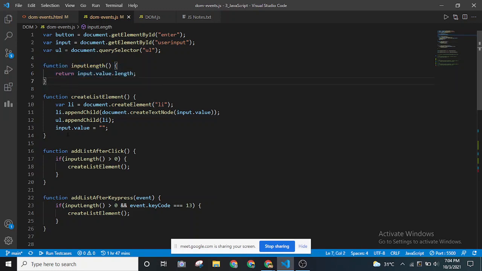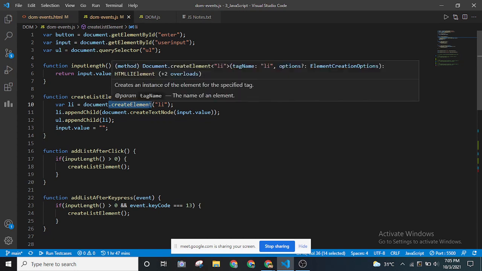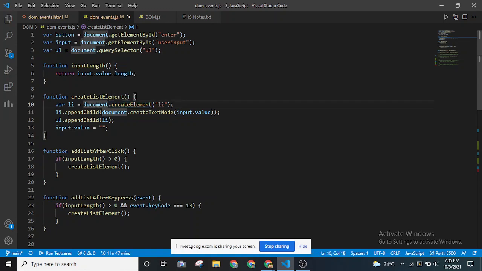That's all. So moving on, create list item. As I discussed previously, we can also create elements using JavaScript DOM manipulation. This is another new concept, and I'll tell you each and everything. In JavaScript, you can create an element using document.createElement. Whatever you are trying to do with respect to DOM manipulation, you will be using the document object.